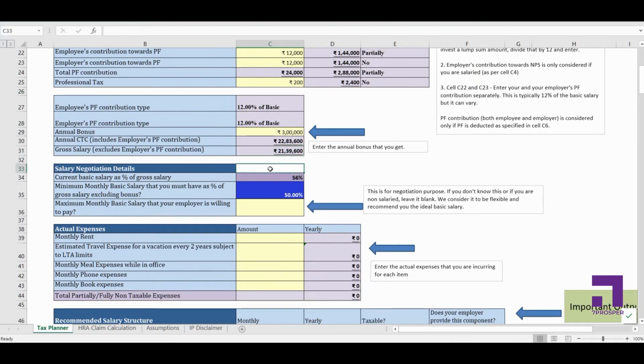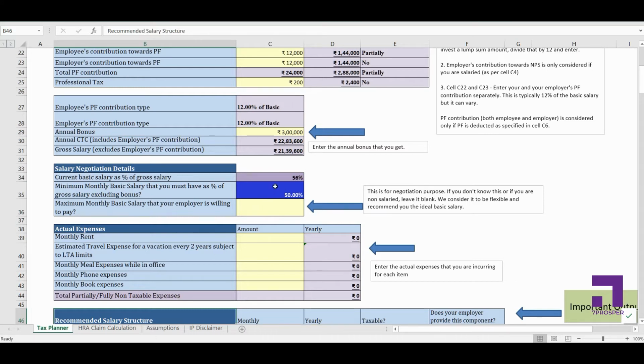Now we are going to do a salary optimization exercise. This is the recommended salary structure that you see here. It's the salary structure which we recommend you to have for maximum tax benefits. So for deriving that salary structure, we are going to keep one thing constant, that is your current CTC. We are going to optimize your salary keeping the CTC constant so that your employer doesn't have any problem in providing you that salary structure. As long as the cost to the company is the same, your employer should not have any problem in giving you the desired salary structure, which gives you maximum tax benefit.